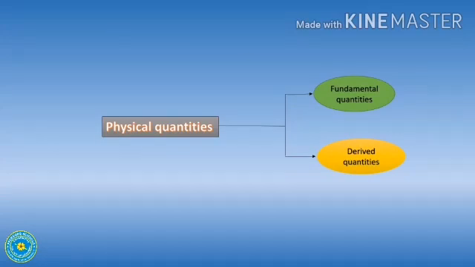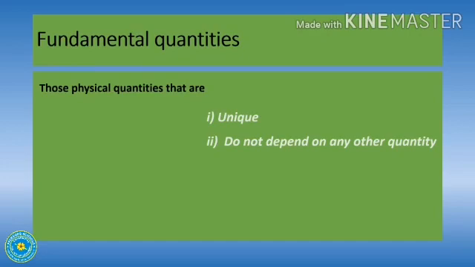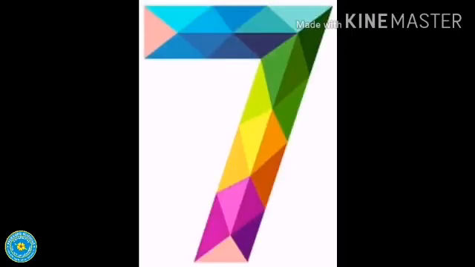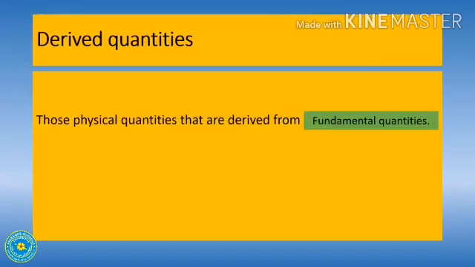So, what are fundamental quantities? Correct. Those physical quantities that are unique and do not depend on any other quantity. And how many fundamental quantities are there? Yes, there are 7 fundamental quantities. They are length, mass, time, temperature, electric current, luminous intensity, and amount of substance.